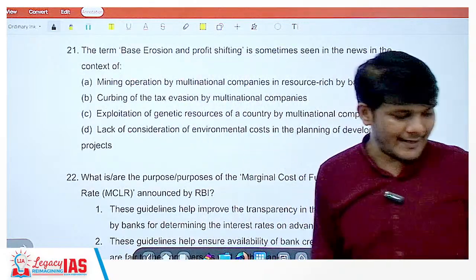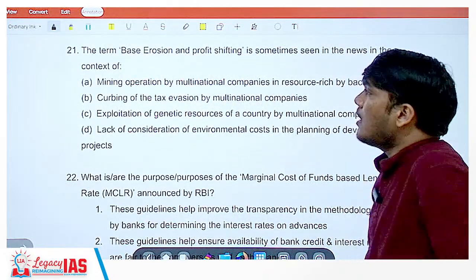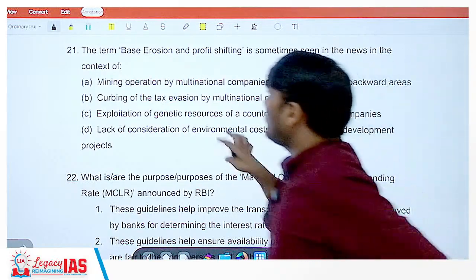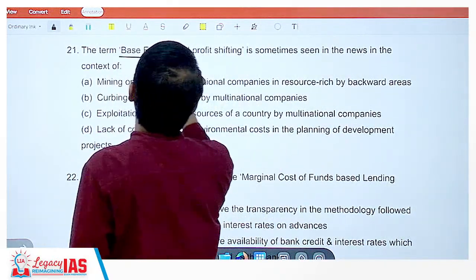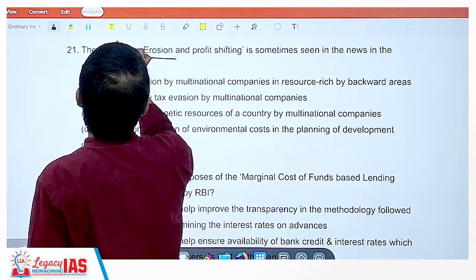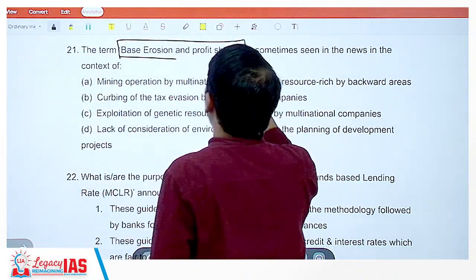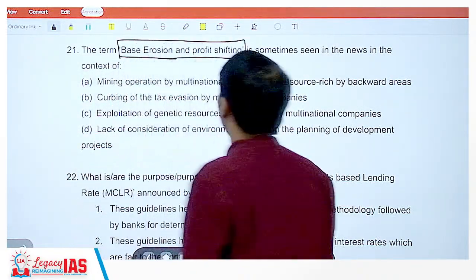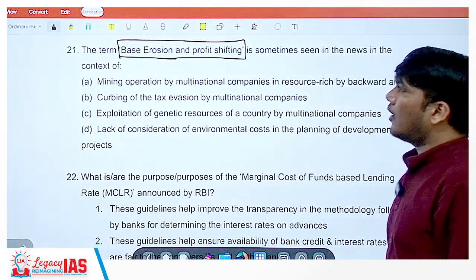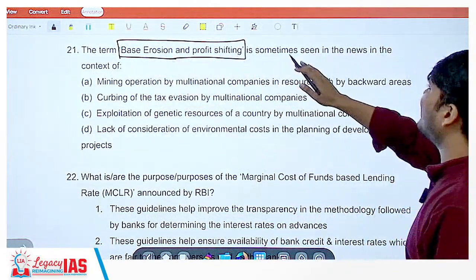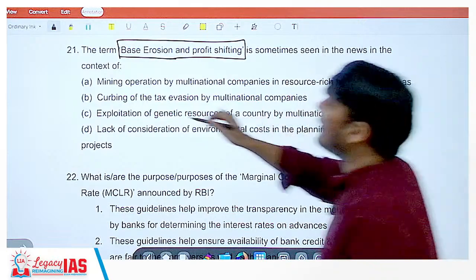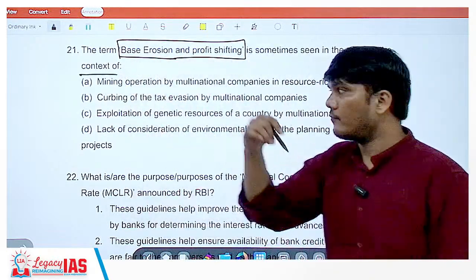Question number 21. Now, the term base erosion and profit shifting is what they are trying to ask. So, the term base erosion and profit shifting is sometimes seen in the news in the context of what? Okay.